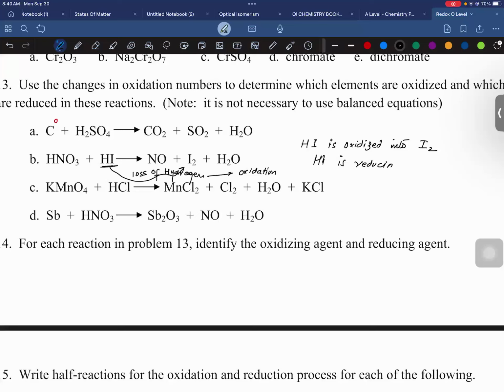Exactly, so HNO3 is reduced into NO by the loss of oxygen. Hence HNO3 is the oxidizing agent. It's very simple, okay? Now consider the third equation.